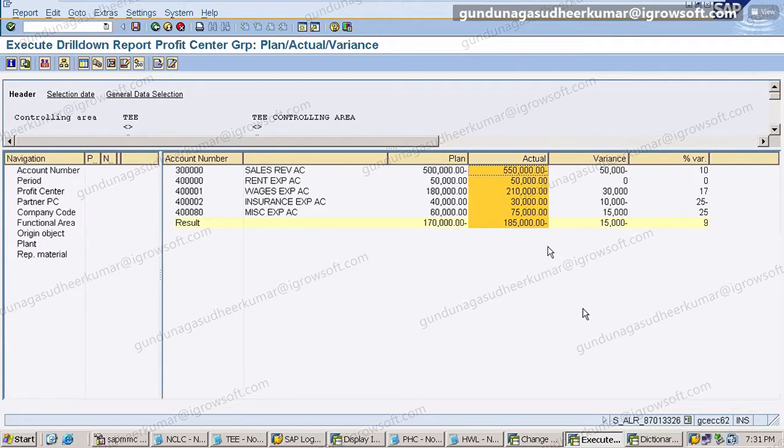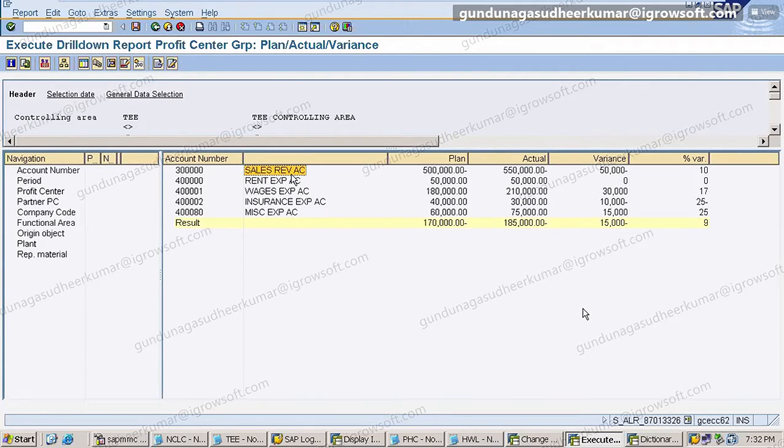Sir, why did the revenue of 5 lakhs come in minus? This question is for everybody, right? Why are we giving minus? We have given the negative value of the sales revenue because revenue is always income, and income is always credited. Whenever you credit, it is a minus symbol.